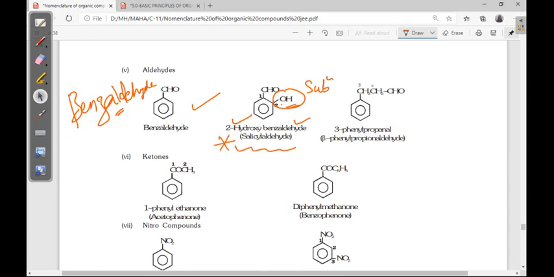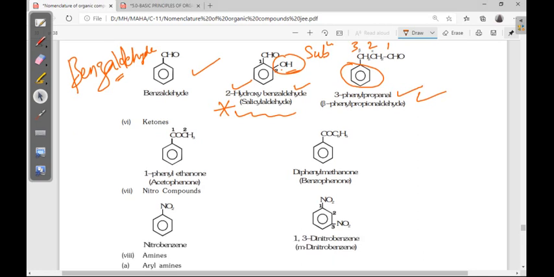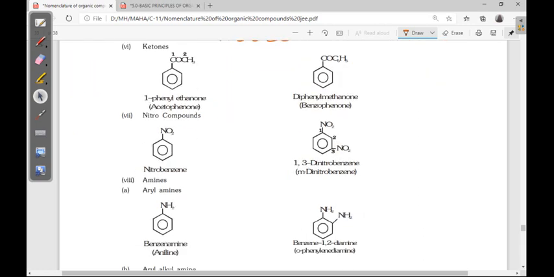Next, the third position substitution, that is 3-phenyl propane, that means 3-phenyl propanol. Next, if ketones are there, the common name is different, but for IUPAC we just have to give the numbering.